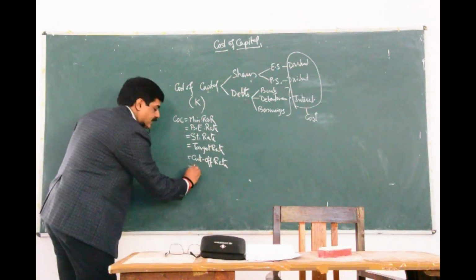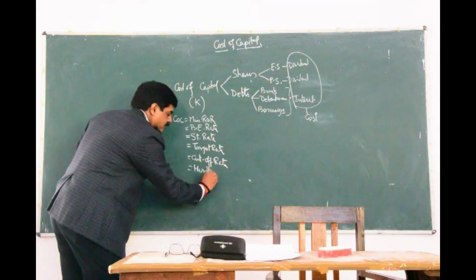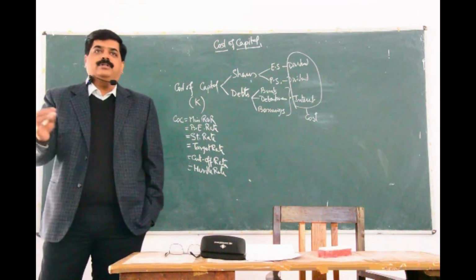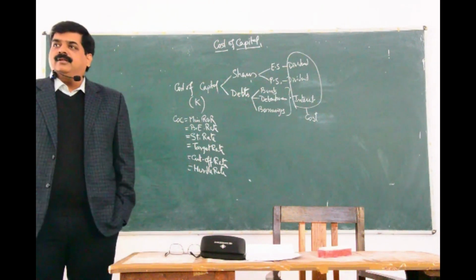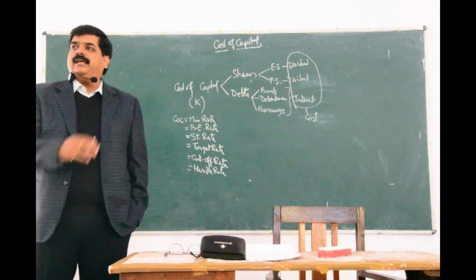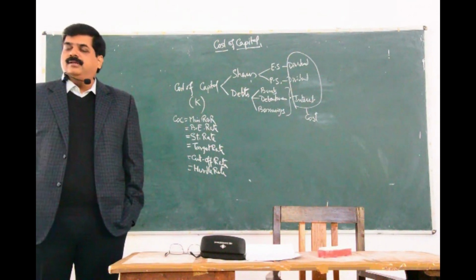Also called as hurdle rate. I am just trying to name all the names so that in different books they represent it in different ways. But the concept, the meaning remains the same, that it is cost of capital only, the minimum rate of return.